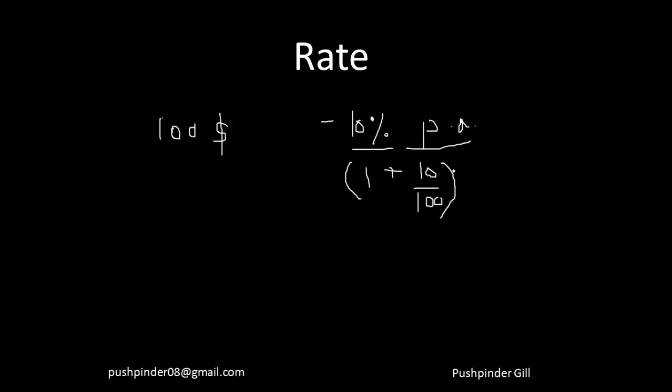So every year the money is increasing by 10%. So 10% of $100 is nothing but $10. So $10 means after 1 year I'm going to receive $110, or even if I multiply 100 by this, I get 110. Fine. So 10% per annum means every year I'm going to receive 10% of the money that I have invested with the bank or with any other institution.